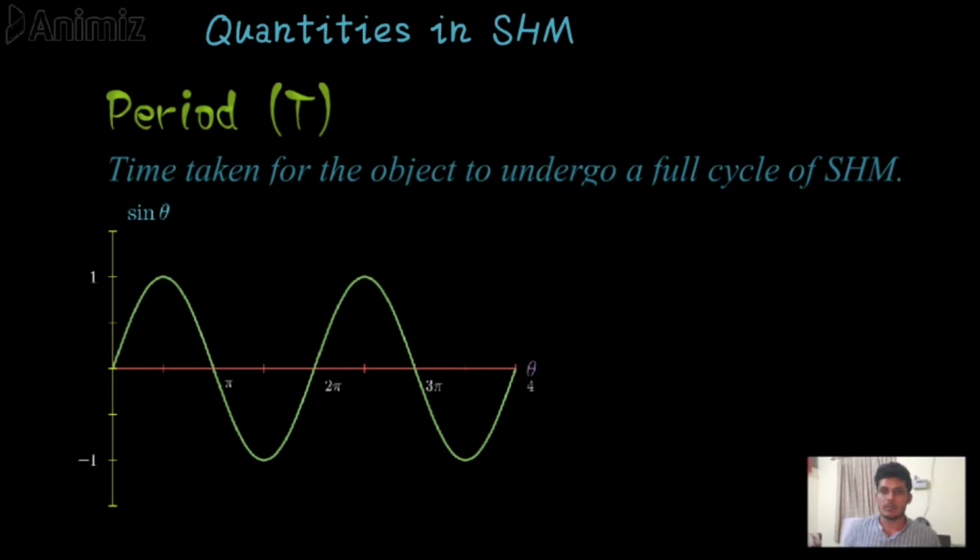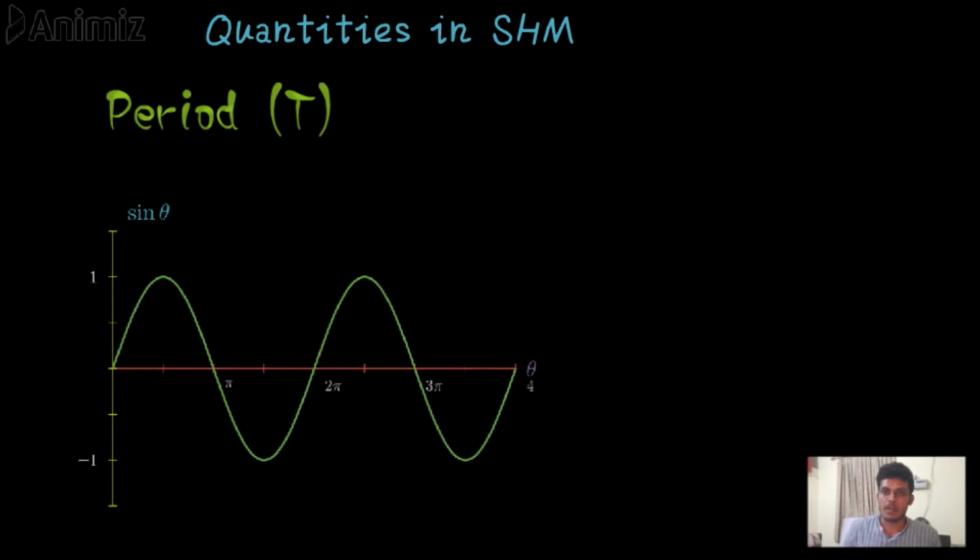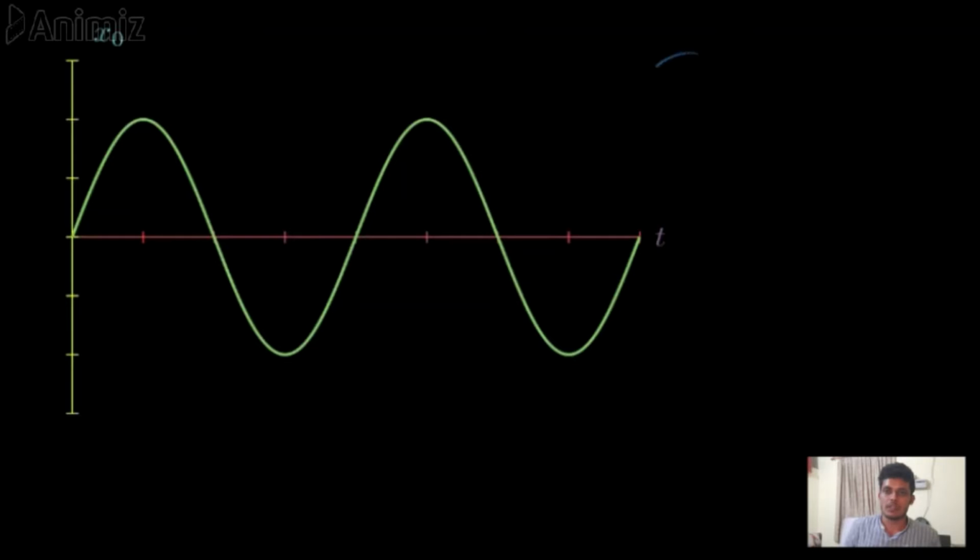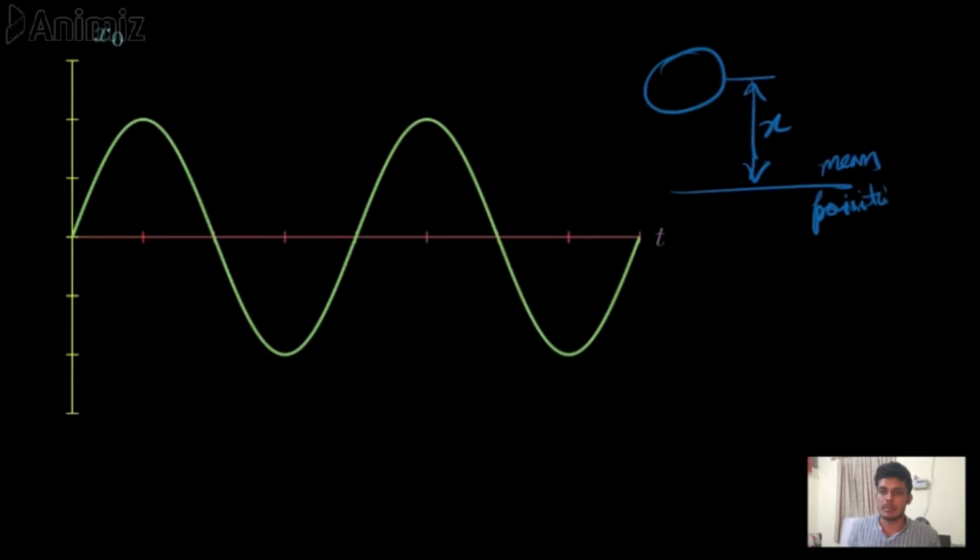Time taken by an object to undergo a single cycle in simple harmonic motion is called the period of oscillation. On a displacement time curve, we can take pairs of points at which the object is at the same displacement from the mean position and possesses the same velocity. It is at the same height, that is same displacement from mean position, and possesses the same value of velocity.